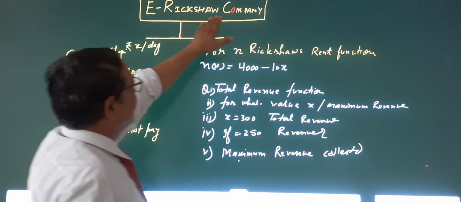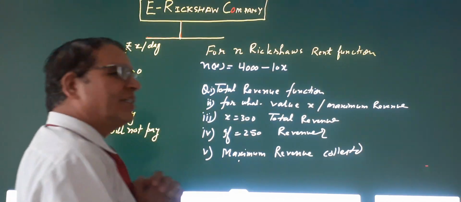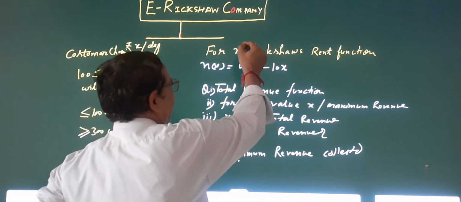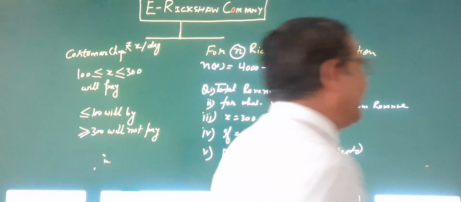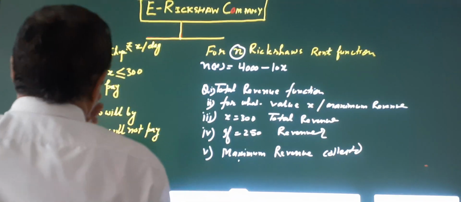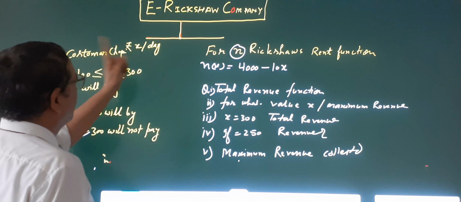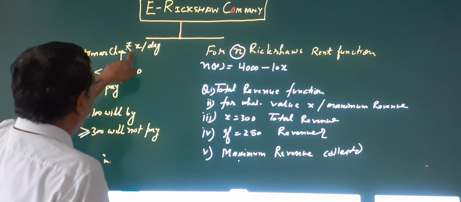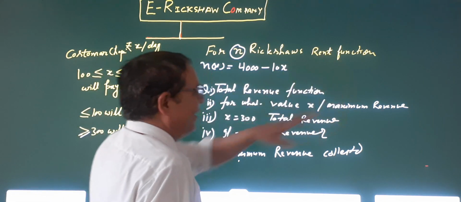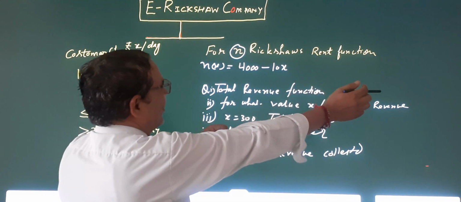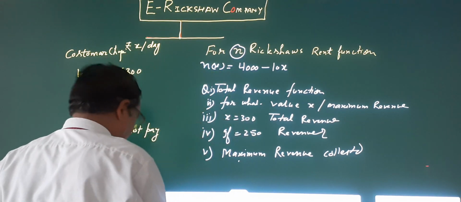So there is an e-rickshaw company. He has a certain number of e-rickshaws, and he is charging rupees x per day per rickshaw. How many rickshaws are there? n. And the function for the number of rickshaws is given, that is n(x), given here. One more piece of information is given.